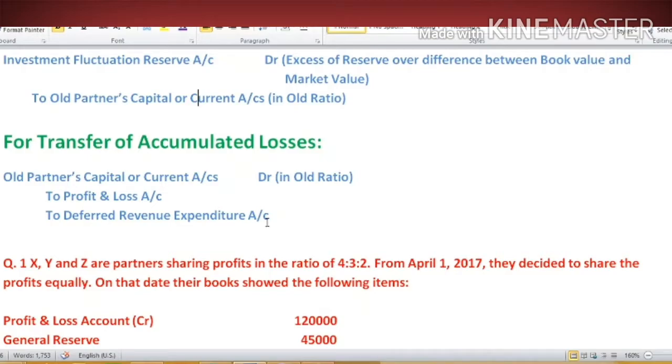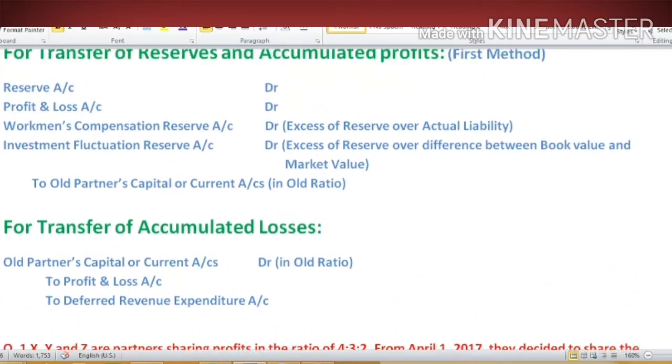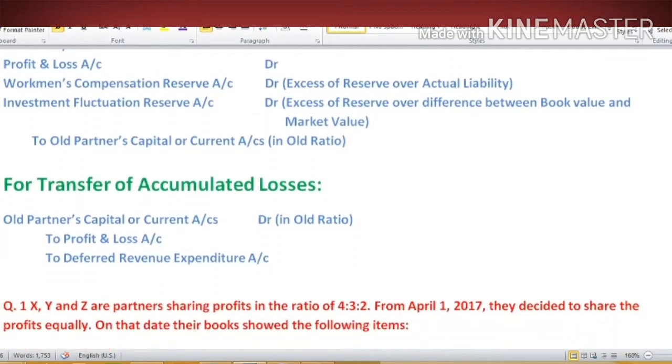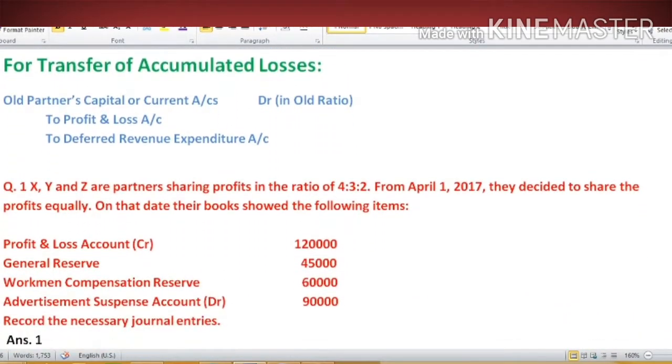Then what will be our entry? Old partners' capital or current account debit, to profit and loss account and to deferred revenue expenditure account. These are the examples of accumulated losses. If our question is silent about which method we have to adopt, first method or second method, then we will go for the first method, where we are transferring the accumulated profits, losses and reserves to old partners' capital account in old ratio.